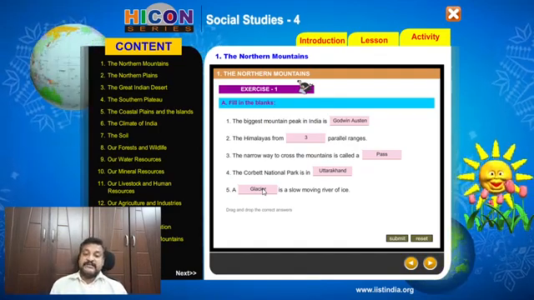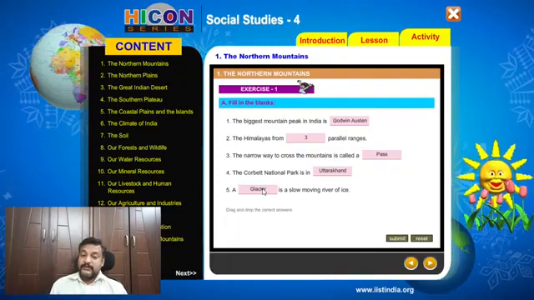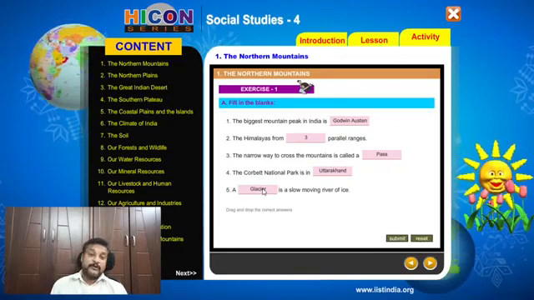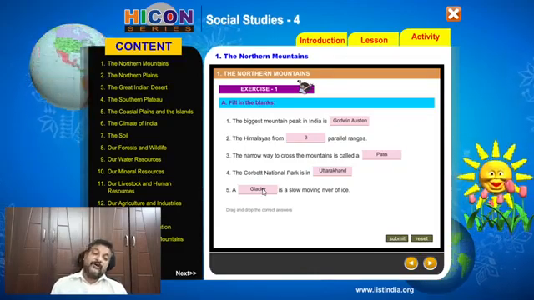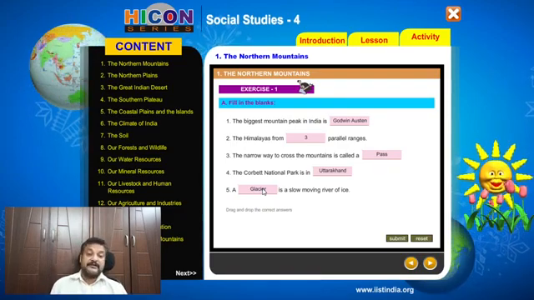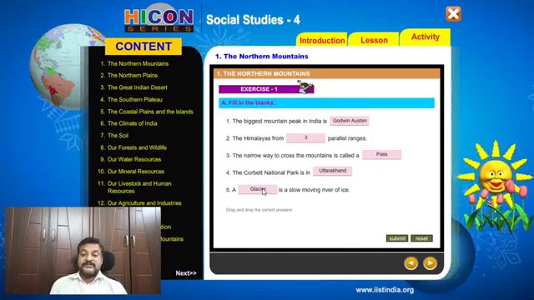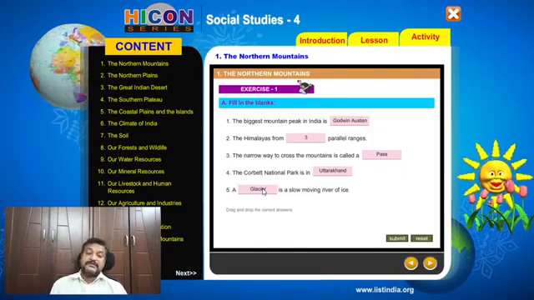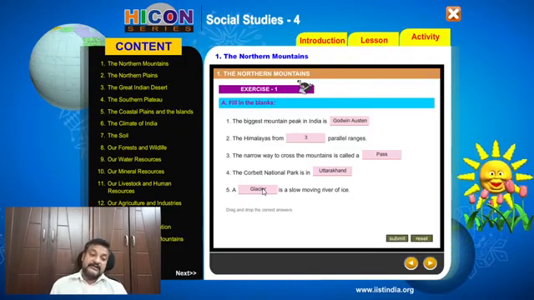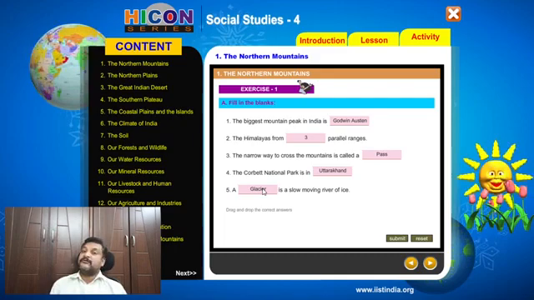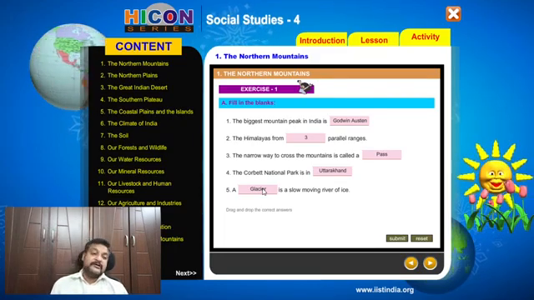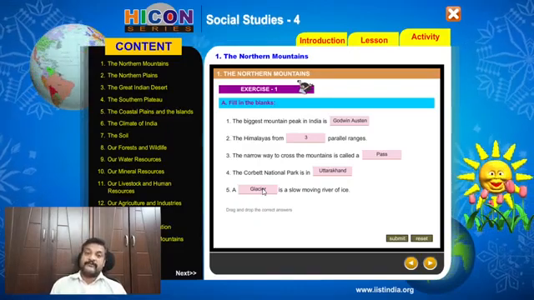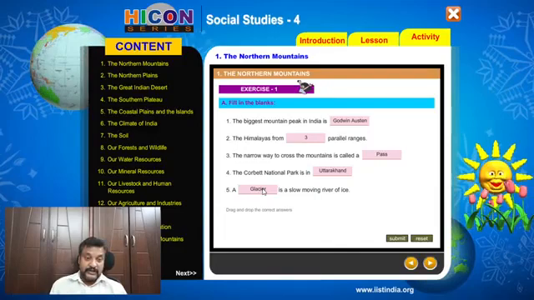So we will read this once again. The biggest mountain peak in India is Godwin Austen. The biggest mountain peak in the world is Mount Everest. The Himalayas form 3 parallel ranges. The narrow way to cross the mountains is called a pass or a La. The Corbett National Park is in Uttarakhand. A glacier is a slow moving river of ice. Right? So now I will leave the screen for a while. You can read all the 5 sentences over there. Okay? Read it carefully and loudly.